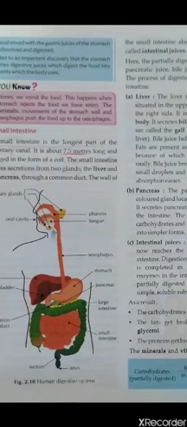The last part of our large intestine is called the rectum, which stores the solid waste of our body for some time. Feces are then passed out from the body through the anus as stool. Okay, so this act of releasing the feces from our body is called egestion or defecation also.